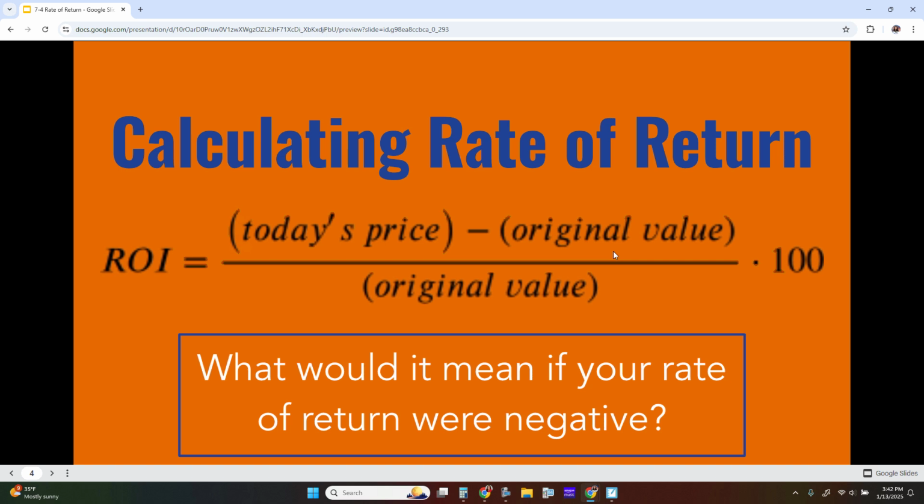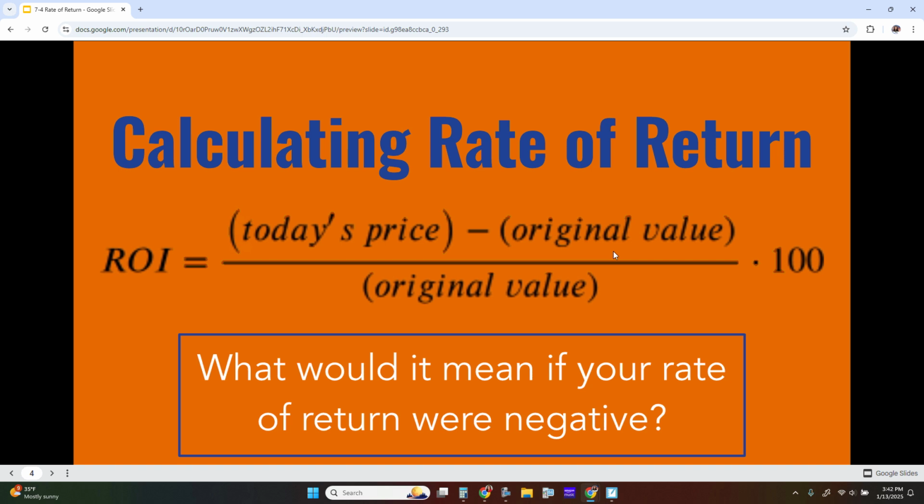I sold it for less than what I purchased it for. So that negative answer would mean that I lost money. A negative rate of return is the percentage that I have lost on my investment, and it means you are selling it for less than what you purchased it at.